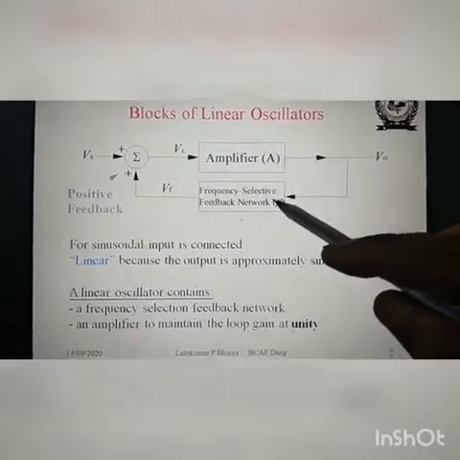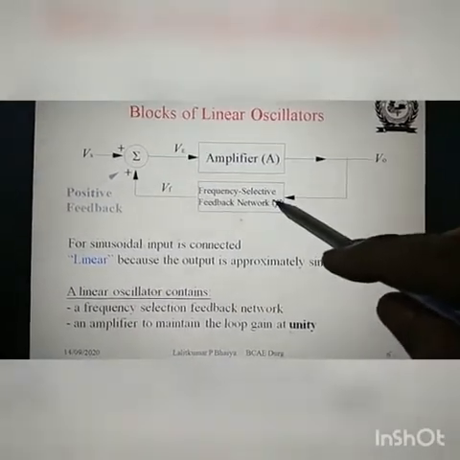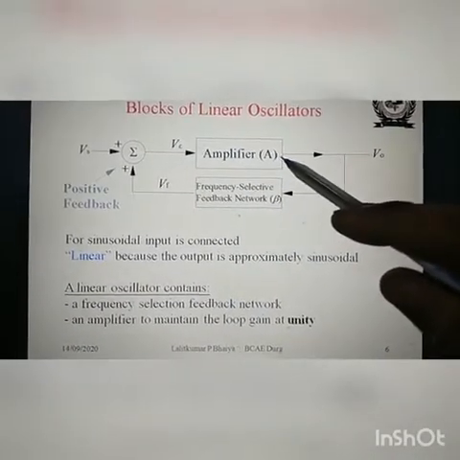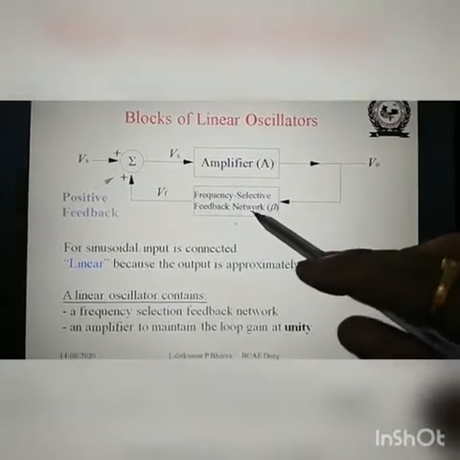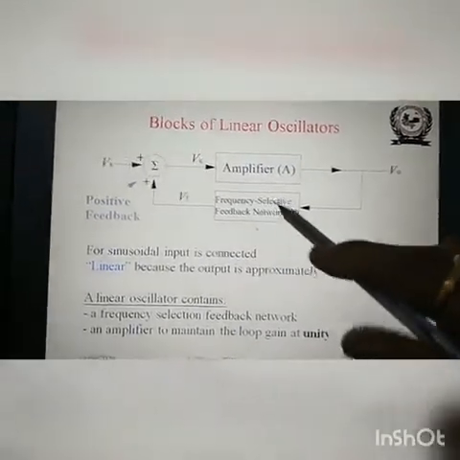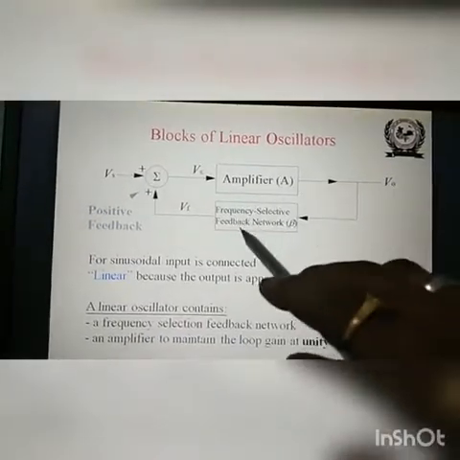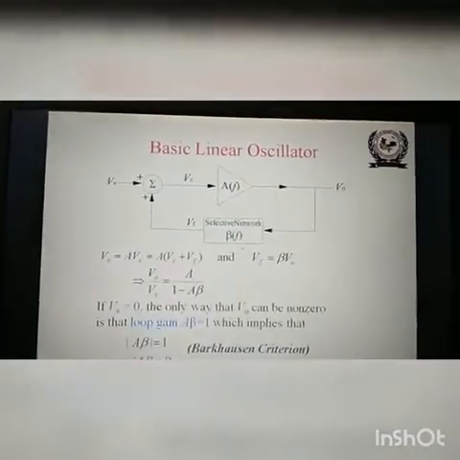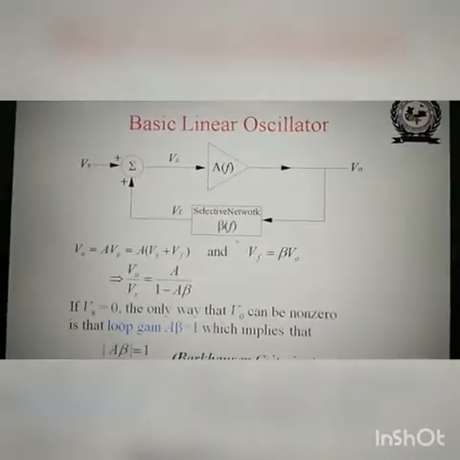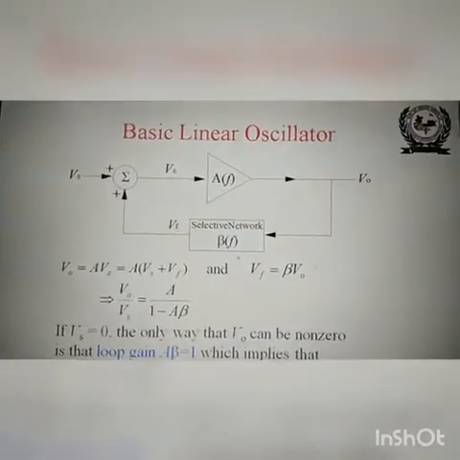So to maintain the loop gain at unity, we use the amplifier. Also, we need the frequency selective network, that is the feedback network, in the oscillator. So this is the amplifier and this is the feedback network. You can see this diagram. This is the basic linear oscillator.